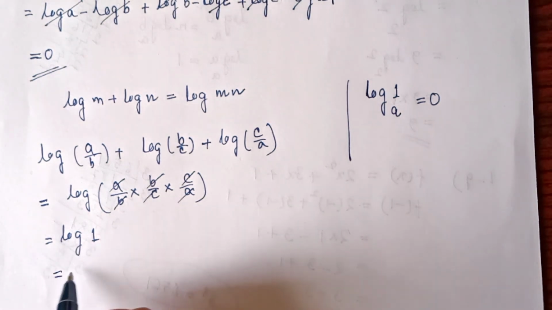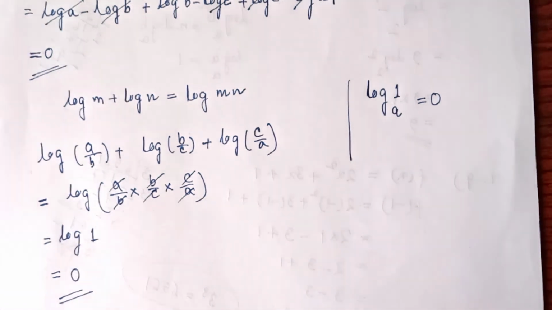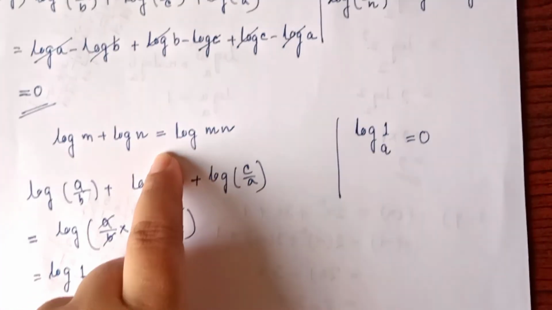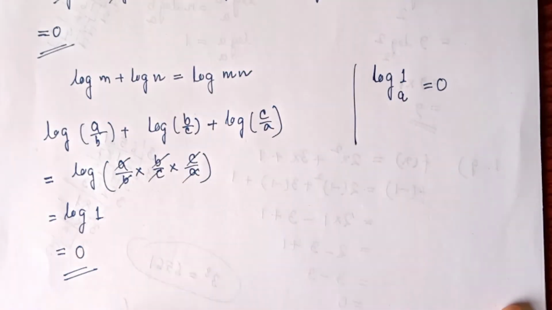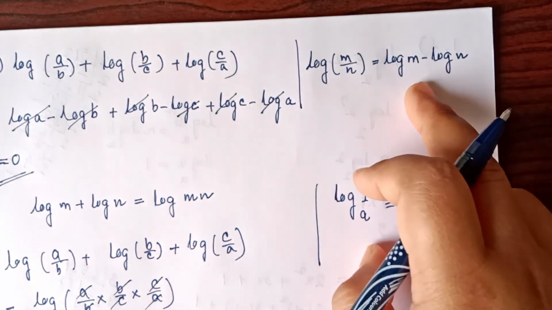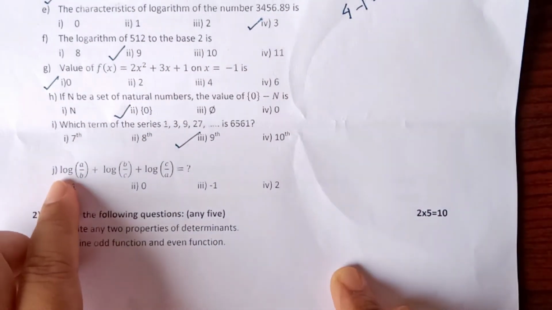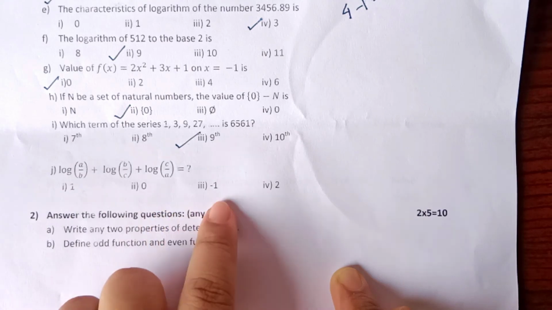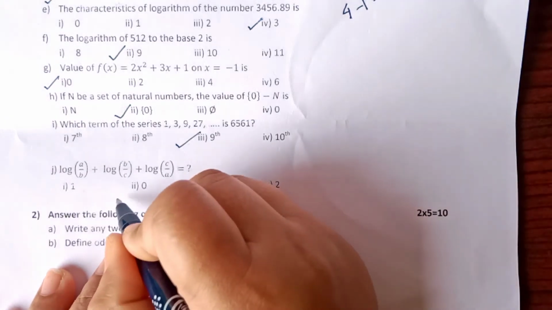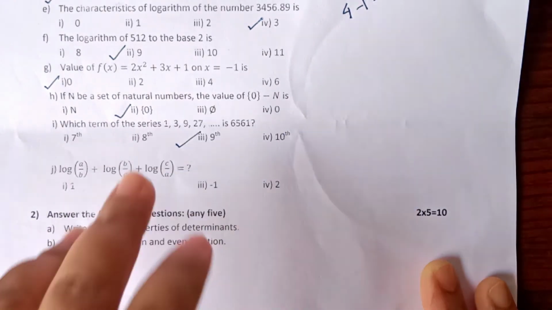Now log 1, the value is equal to 0. So we got the answer 0. So this is one formula. You can solve this question by using this formula, or you can use the other formula. Now what are the options given? 1, 0, -1, 2. So we got the answer equal to 0.